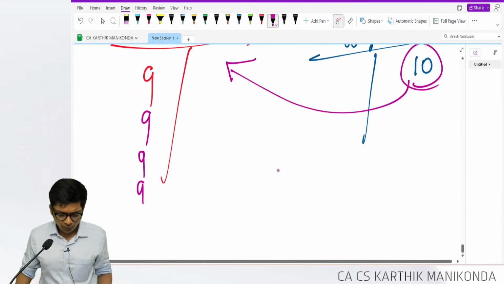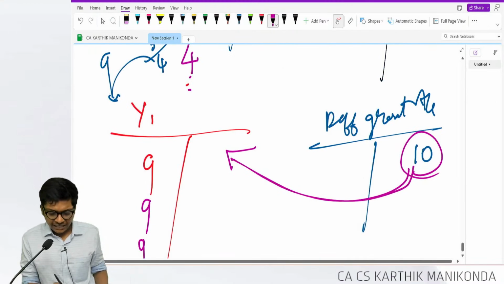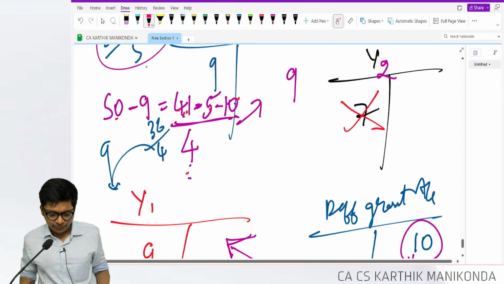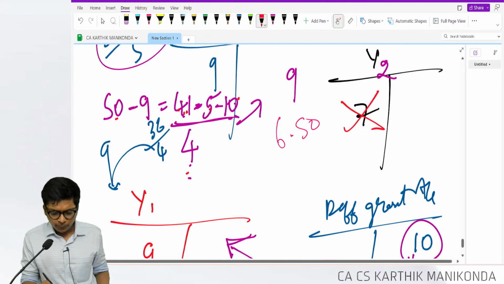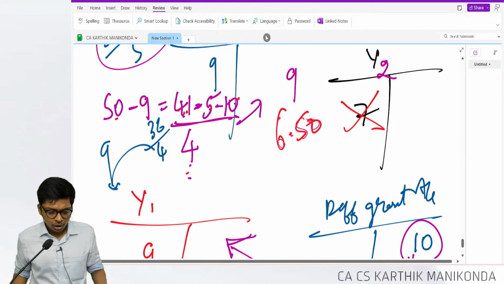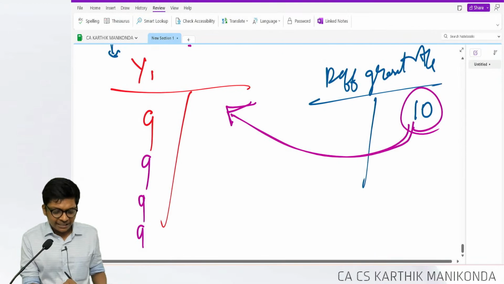Okay, 6.5. We are right, no change, guys, it's 6.5 only. So year 1 depreciation is how much, guys?